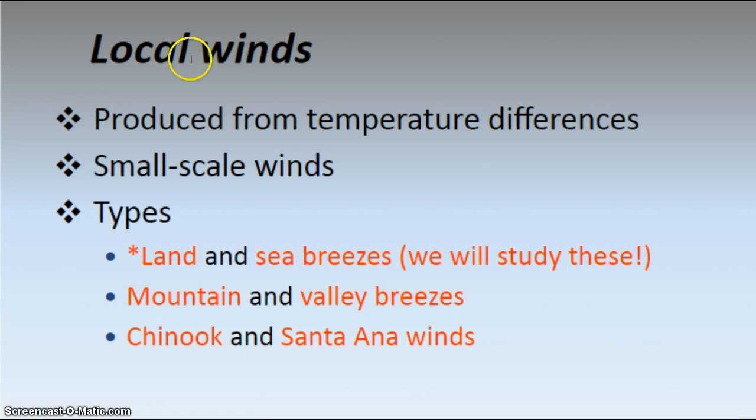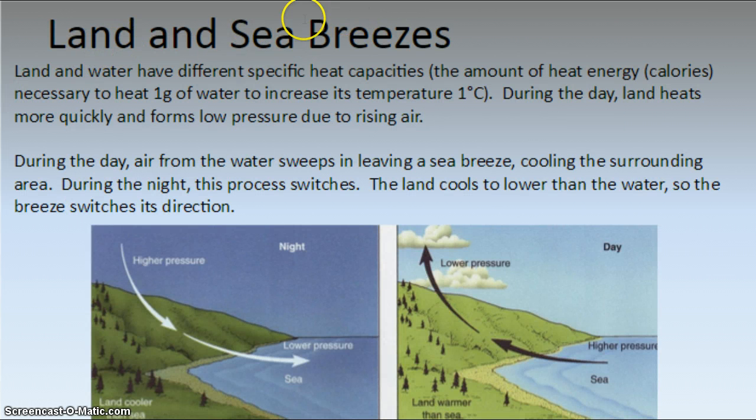So local winds. These are produced from temperature differences, and these are typically referred to as small scale winds. A couple types: we have land and sea breezes, we have mountain and valley breezes, and we have Chinook and Santa Ana winds. We are going to be studying land and sea breezes. A land versus a sea breeze.